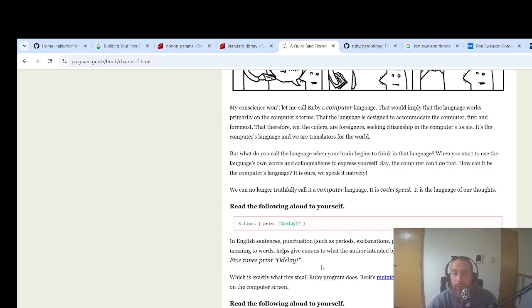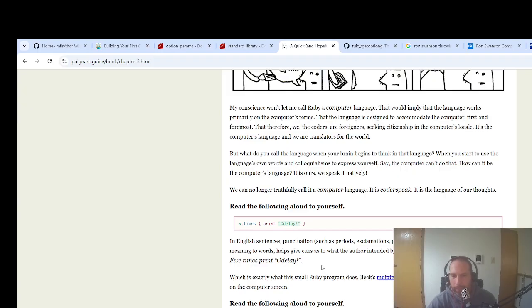Exclamations and parentheses are silent. Punctuation adds meaning to words. It helps give cues as to what the author intended by a sentence. So let's read the above as "5 times print only," which is exactly what this small Ruby program does.